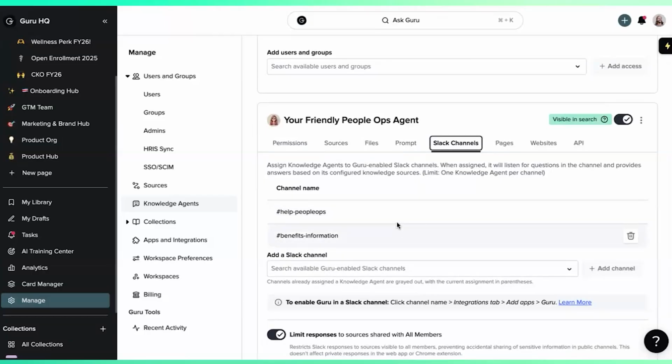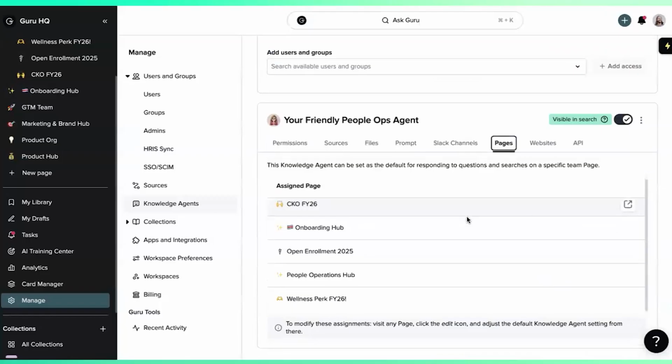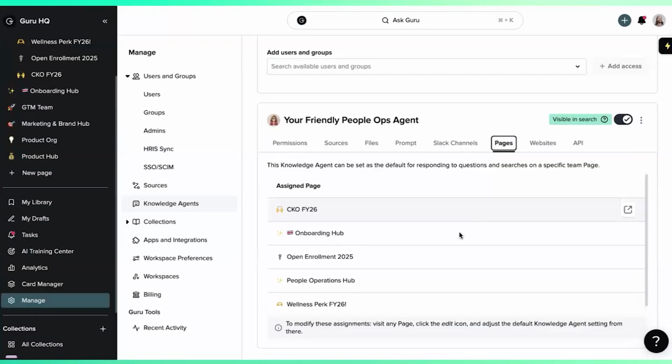Our help people ops channel is also where we receive kind of frontline questions and requests from the team that aren't necessarily sensitive in nature. The agent lives on specific pages, so you can see when you go to that tab, we've got it on our CKO page, it's on our onboarding hub page, it's on our people ops hub page. Our open enrollment and wellness perk pages are kind of in construction right now, but the agent will live on those as well and answer specifically questions that are asked on those pages.